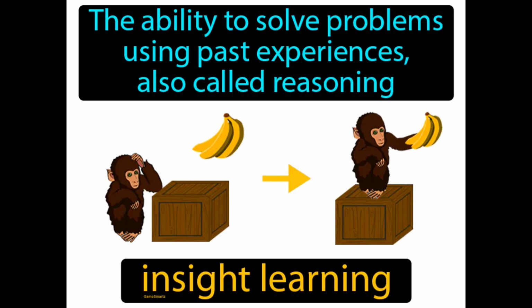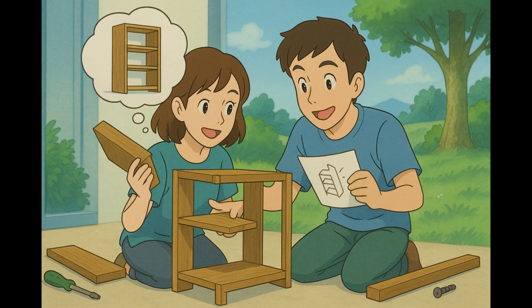The ability to solve problems using past experiences, also called reasoning. Insight learning. Insight learning is when you suddenly understand how to solve a problem by connecting ideas you've learned before. Imagine you're trying to assemble a piece of flat-pack furniture without instructions, relying solely on past experiences with similar items. This situation is akin to insight learning, where you draw on previous knowledge and experiences to solve new problems.